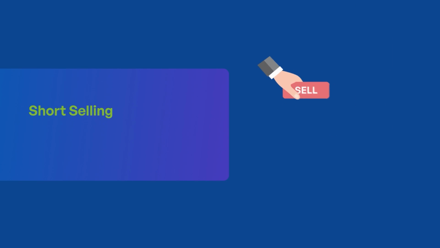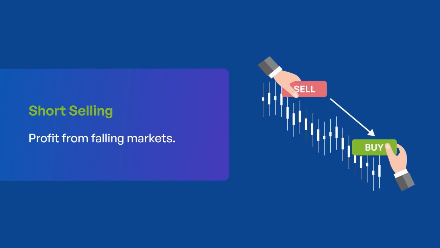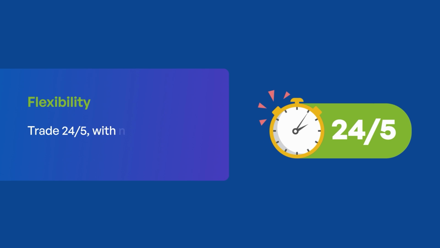Short selling. Profit from falling markets. If you believe a stock price will fall, you can sell a CFD on that stock without owning it or buying it before. You can buy it back at a lower price and profit from the difference. Flexibility. Trade 24/5 with no physical asset ownership required.